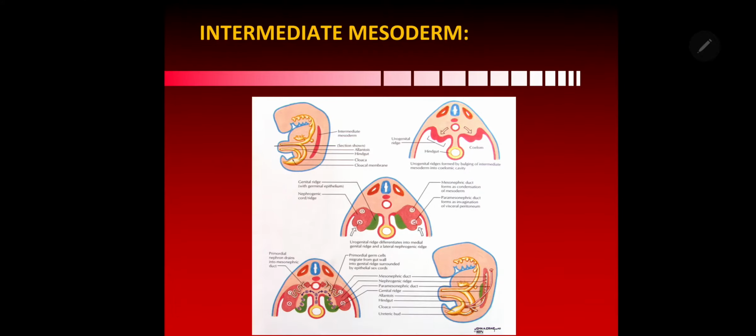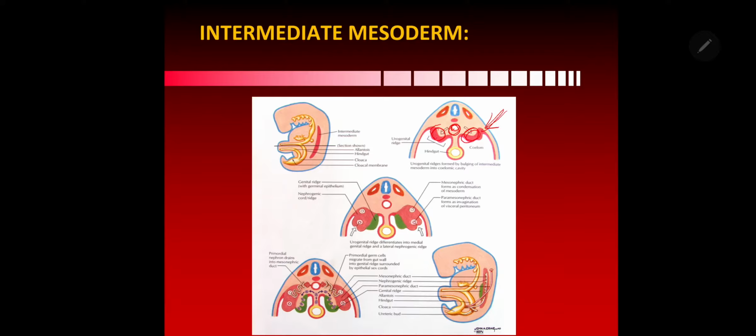You can notice here the intermediate mesoderm on the left lateral view, whereas here in the horizontal section, on either side of this aorta, you are seeing the intermediate mesoderm.